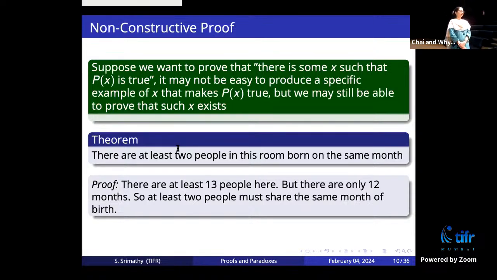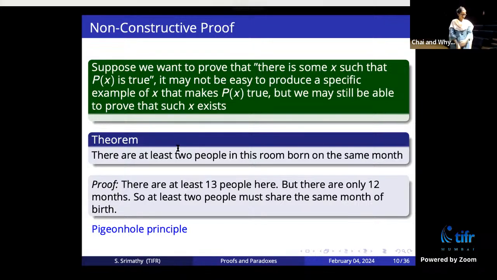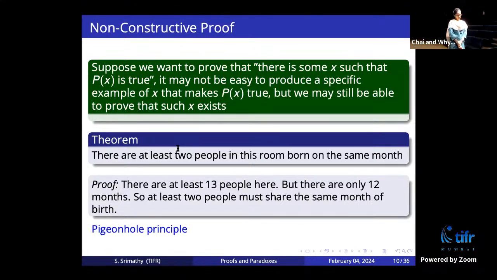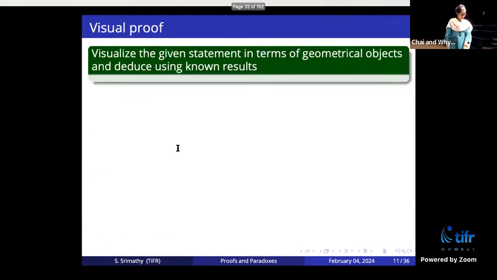And similarly, if you have, let's say, in the entire world, there are at least 2 people sharing the same birthday, right? Because there are more than 365 people in the world, so 2 of them must be sharing the same birthday. So it's a perfectly valid logical reasoning, which will prove the statement. Okay, this principle is called the pigeonhole principle. It comes from the scenario that if you have, let's say, 12 slots, and you have 13 pigeons, you want to put 1 in each, 2 of them will be sharing 1 slot. Okay, so this is called the pigeonhole principle.